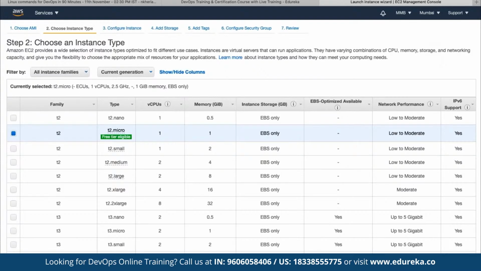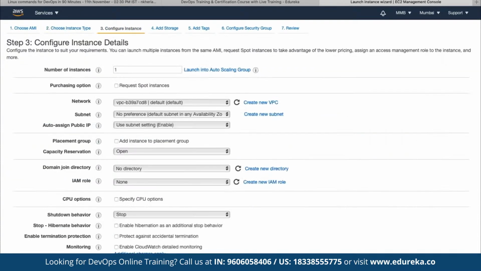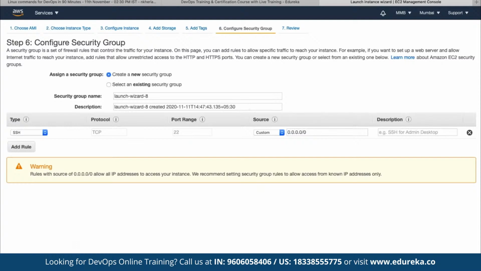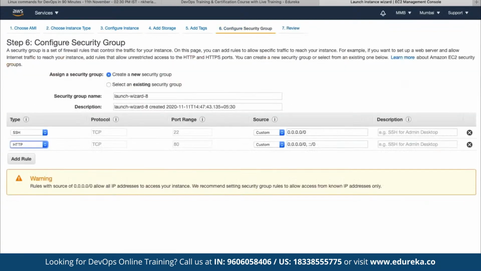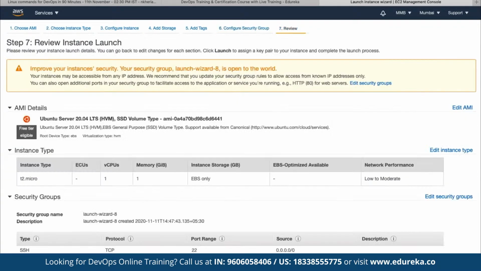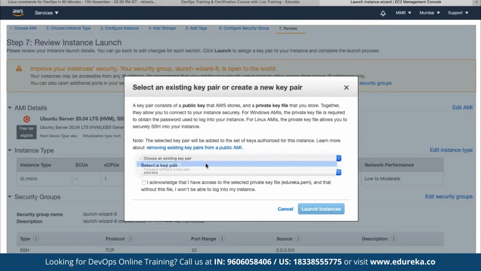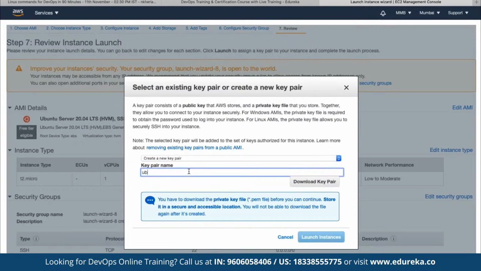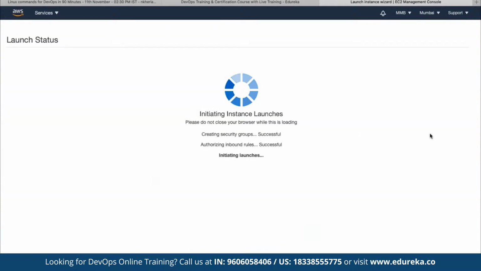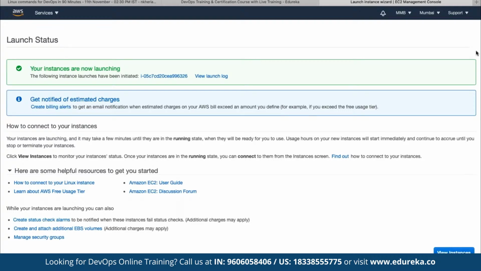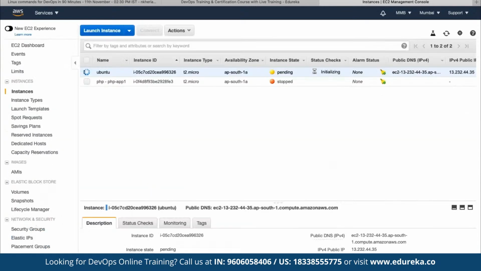So here we can choose the Ubuntu instance, the instance type. We can add storage, tags, and a security group. Here we can give access to the HTTP port as well. We can create a new key pair by the name of, suppose, Ubuntu, and then download this key pair, because at the end, in order to get connected, we are going to make use of this key pair. So let's wait for this instance to be up and running, because usually it takes a bit of time for this instance to be deployed.